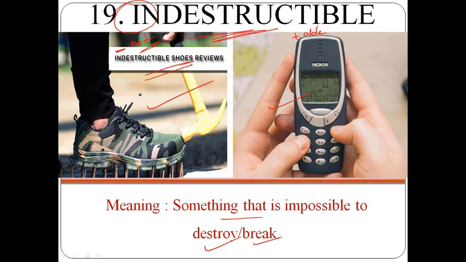Example, how to use the word in a sentence: material is indestructible. One more example: the human spirit can be indestructible. Plastic cups are virtually indestructible.